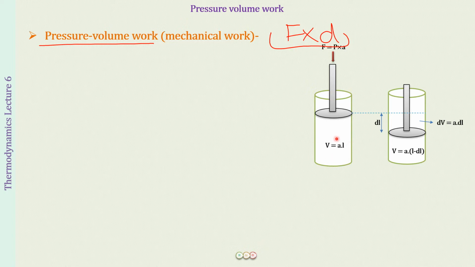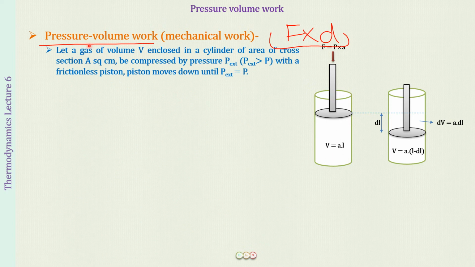it is enclosing some gas. So let us assume that the volume of the gas which is enclosed in this vessel is going to be equal to A into L, where A is going to be the area of cross section of this vessel and L is going to be the length at which this piston is present. So from the piston inside up till the end of this vessel, this is going to be L, the length of the column where the gas is enclosed. Multiply this by the area, what you're going to get is the volume.